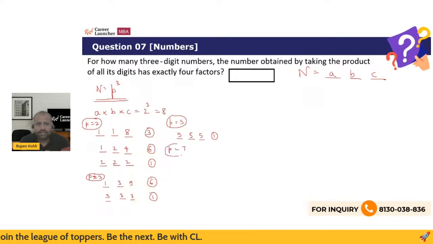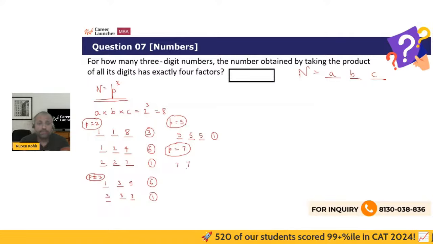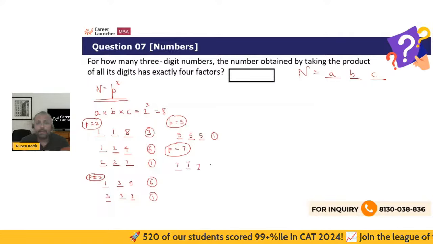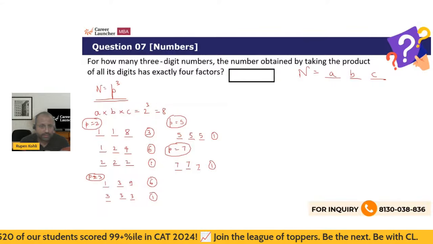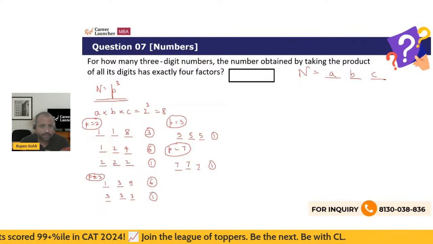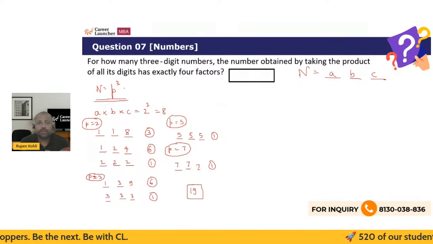Finally, the last one is with 7 because after 7 the prime is 11. We can't take 11 cube as a product of the digits. Again, only one number, 777, right? So that is another one number. So in total 3 and 6, 9 and 1, 10. And this is 7, 17, 18, 19. So far, we have a total of 19 numbers from this P cube kind of possibility.